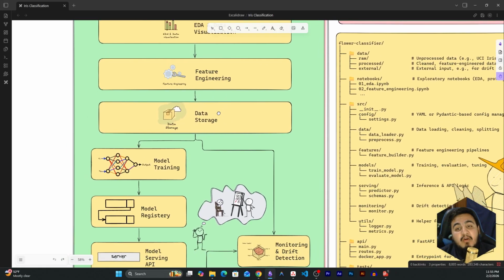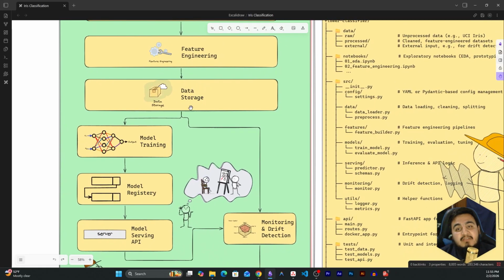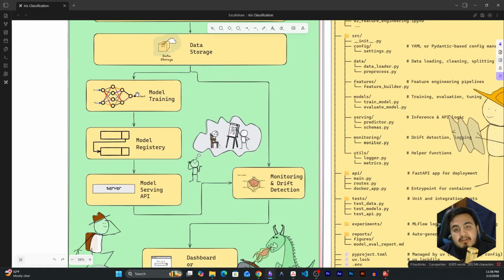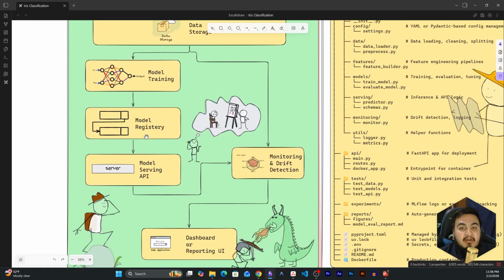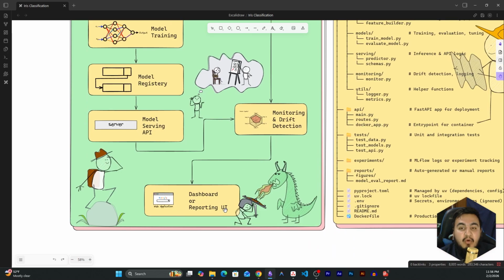And then we will move on towards the data storage part. This is very important and almost every time it is neglected by beginners. Then we will move on toward the model training part. In this part, we will train different machine learning models, and model registry, model serving, monitoring and drift detection, and dashboard or reporting UI will be discussed later on in this course.